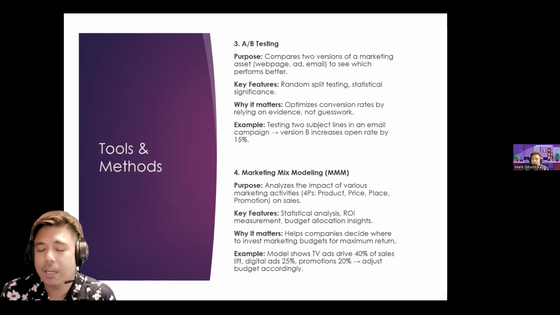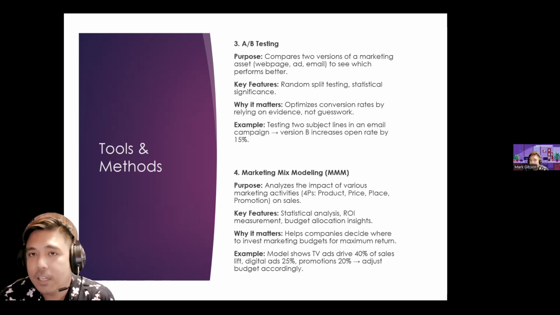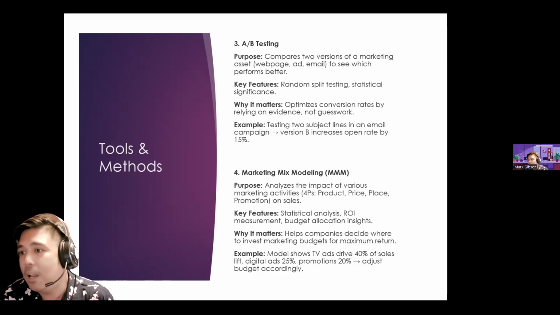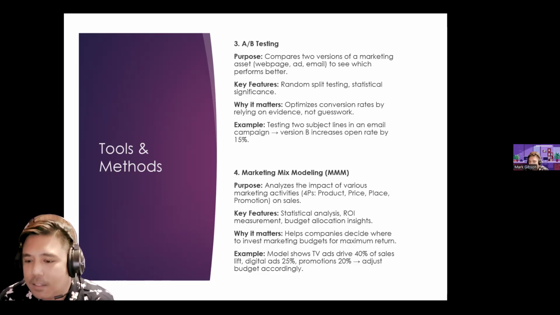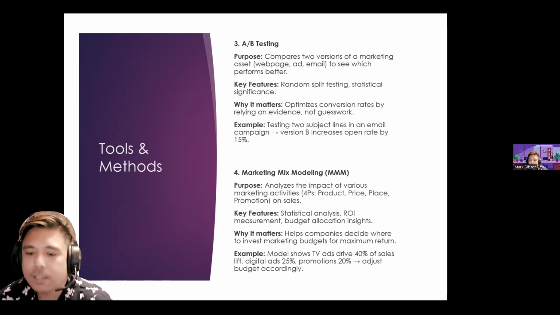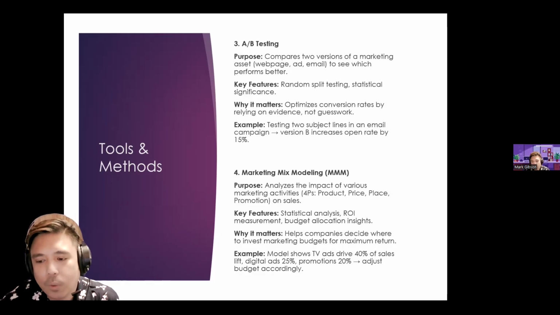So class, we use the marketing mix model especially if our resources are limited. Say for example, we have a constraint that we only have this budget to spend on marketing programs. Instead of investing it in different activities, we look at an activity that we can reap more value from. Models show TV ads drive 40% of sales lift, digital ads 25%, promotion 20%. So we adjust the budget accordingly.